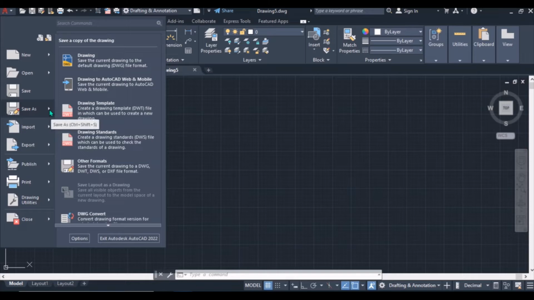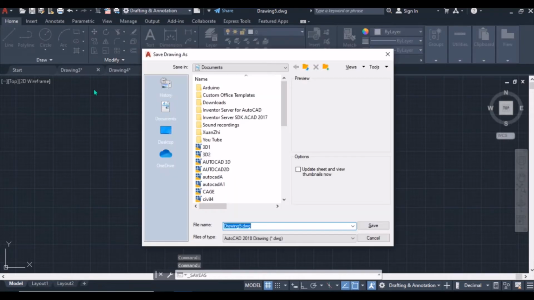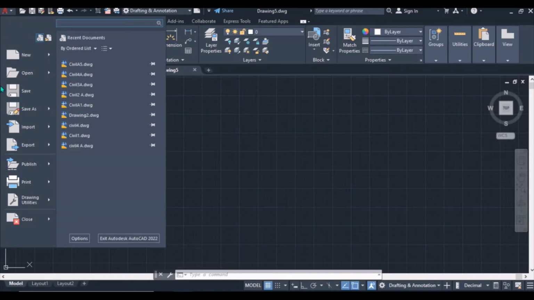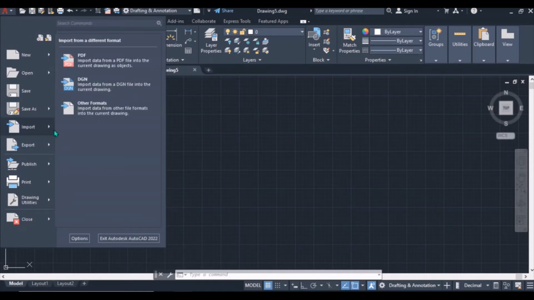You can save it as a template, as a drawing, or in the form of an AutoCAD drawing. By default, it will just be saved as an AutoCAD drawing, in the form of an AutoCAD file. Another way you can save your drawing, you can just export. If you want it to appear in PDF format, you just export and click PDF.